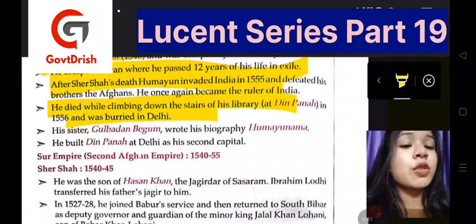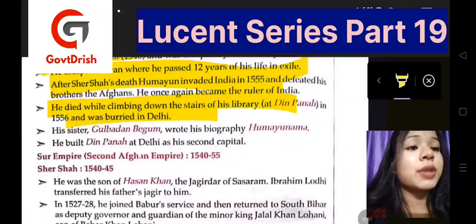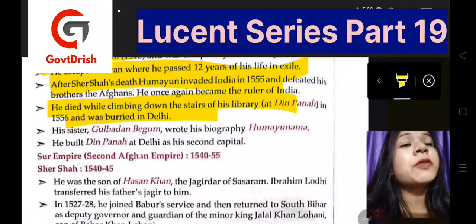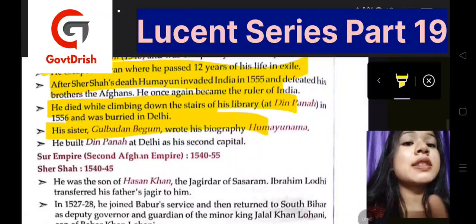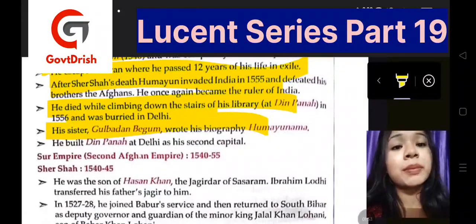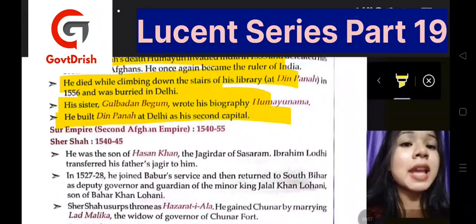His death was caused by a fall while climbing down the stairs of the library at Dinpanah, that was in the year 1556, and he was then buried in Delhi. He had a sister, Gulbadan Begum, who wrote his biography, the Humayun-nama. He also built Dinpanah in Delhi as his second capital.